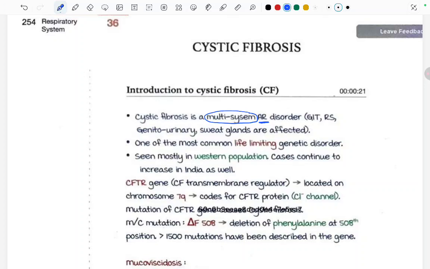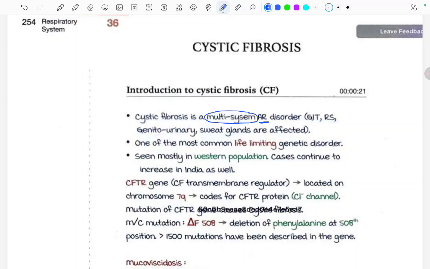We can remember it like we don't see lots of cases of cystic fibrosis. So, a very dumb technique, but it might work. So, which systems will be involved? It will involve the GIT, the respiratory system, the genitourinary system, and sweat glands are affected.